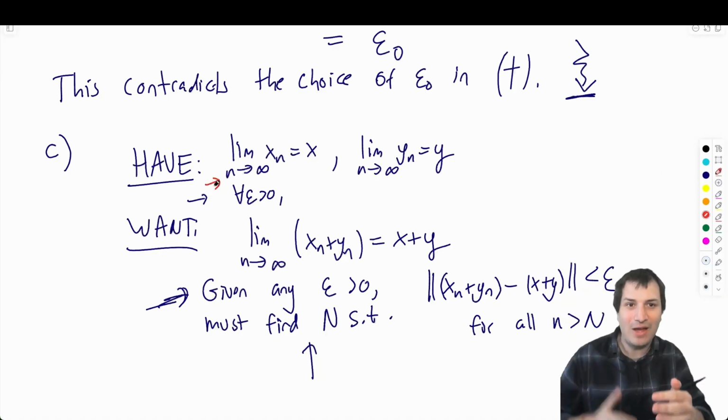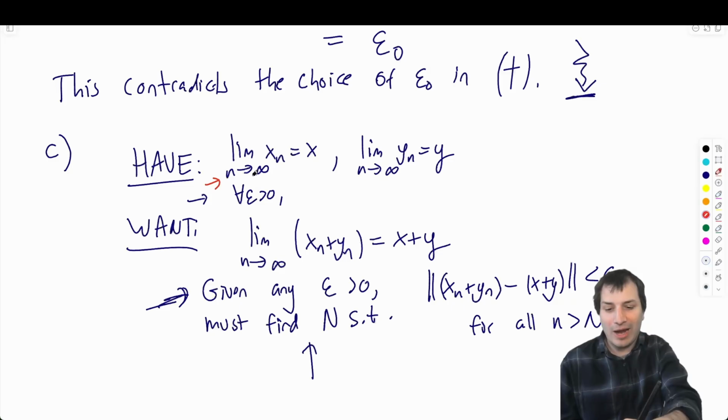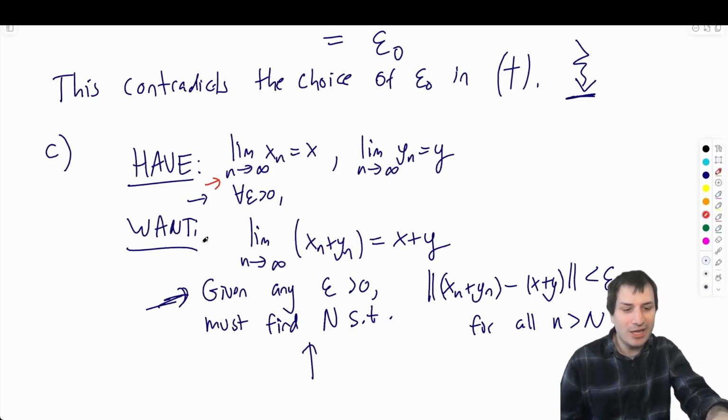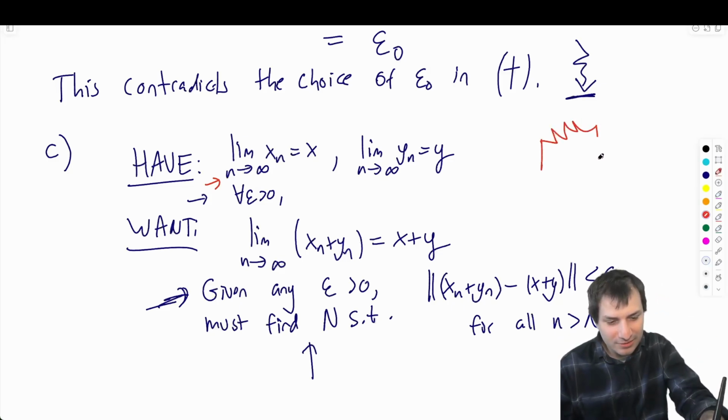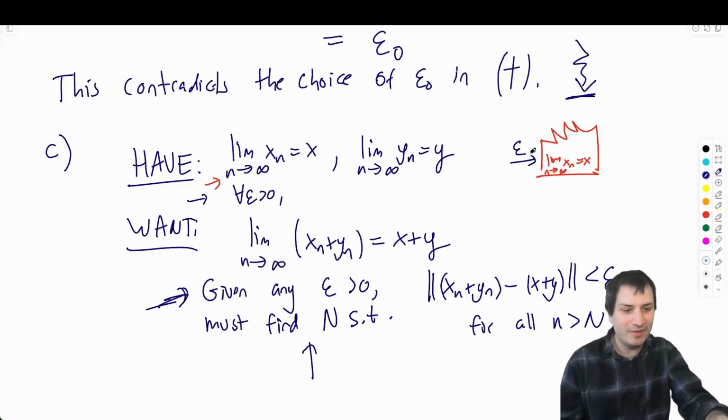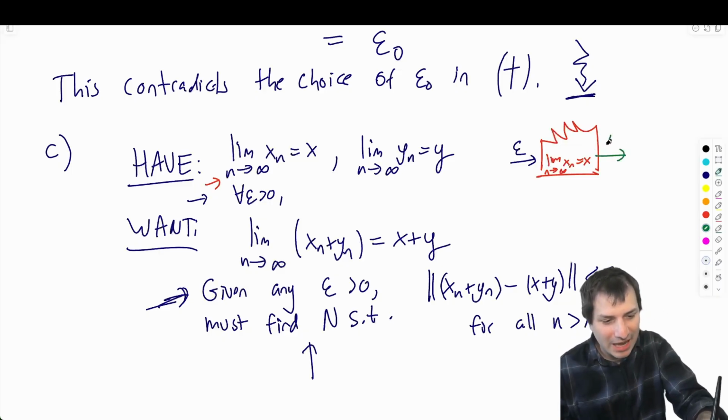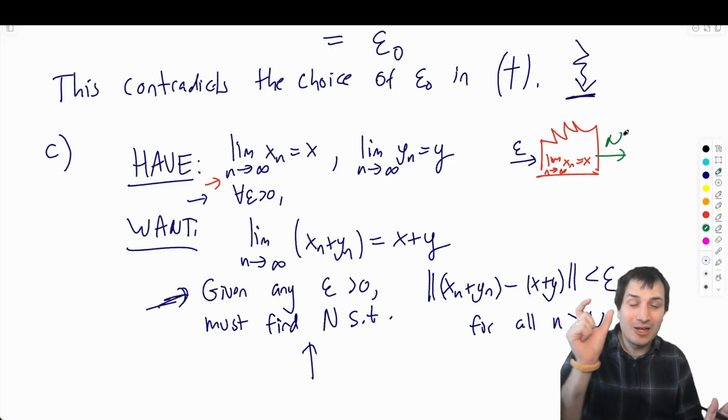Maybe I'll plug in like 5 different epsilons into this thing. And so I really think of this limit as like a little factory. It's a factory. This is the limit as n goes to infinity of xn equals x. It's a factory that inputs any epsilon I want. I can chuck any epsilon in there, and what's going to come out on the other side is a capital N that makes the things within epsilon, right?